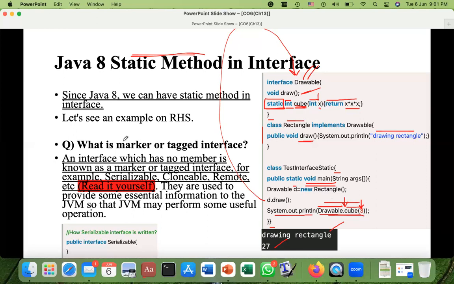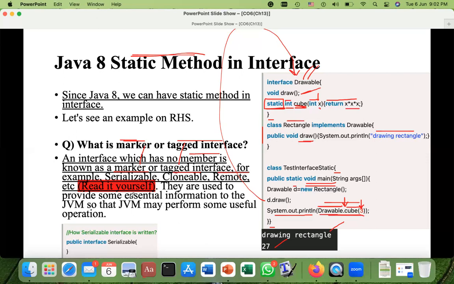Now there is a question: what is a marker or tagged interface? An interface which has no members, that would be called a marker or tagged interface. There are some available in Java like Serializable or Cloneable. These are interfaces available in Java. You can read about them by yourself, but at least you have to know this term, what is a marker or tagged interface.